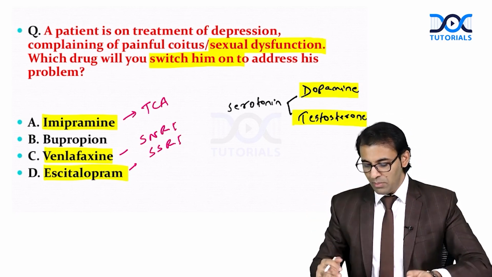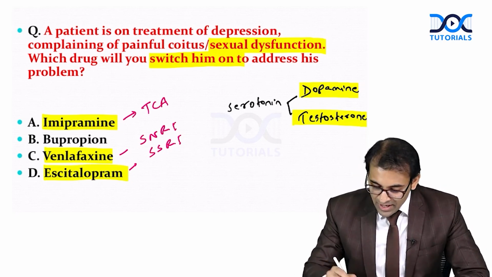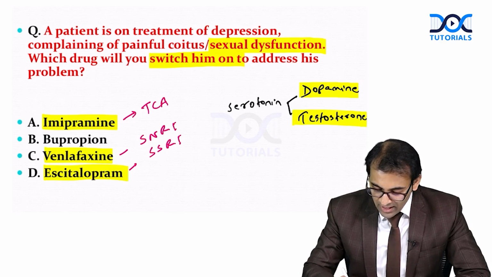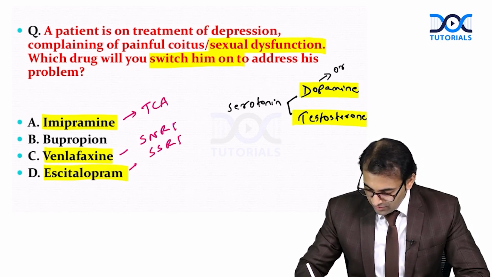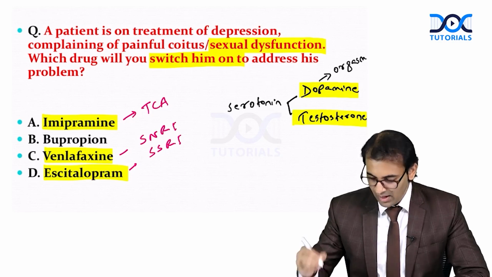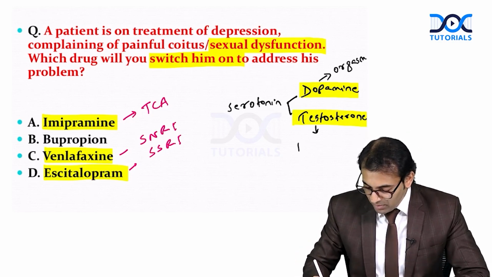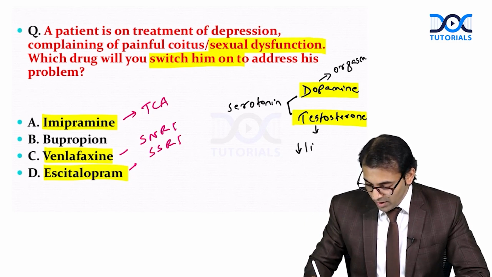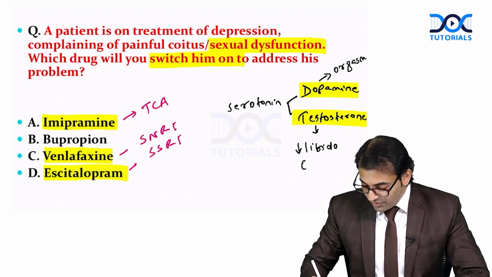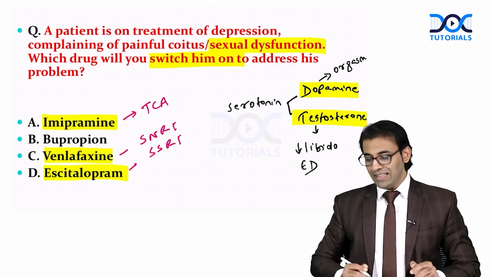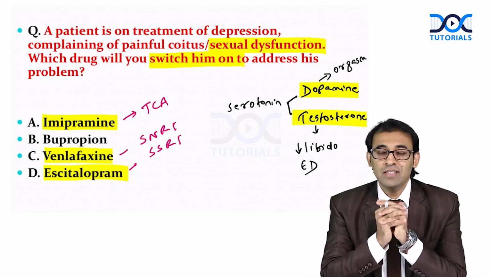So whenever there will be excess level of serotonin, dopamine level will be altered, and now there will be problem in achieving orgasm. Because of the effect on testosterone, what will be the side effect? Now there can be decreased libido, lack of libido. Now there can be erectile dysfunction also.